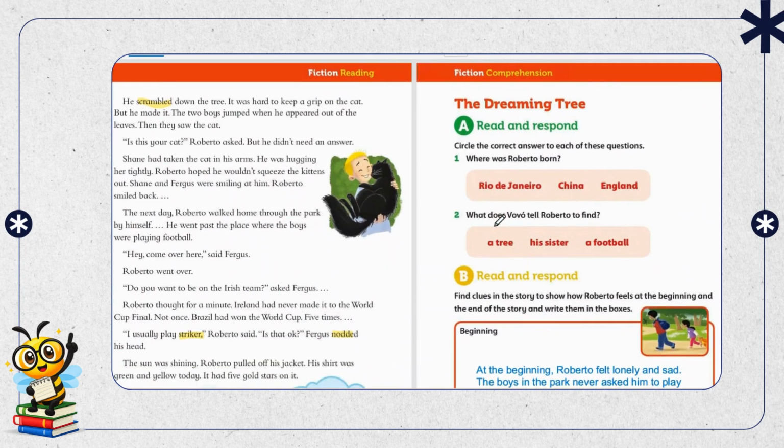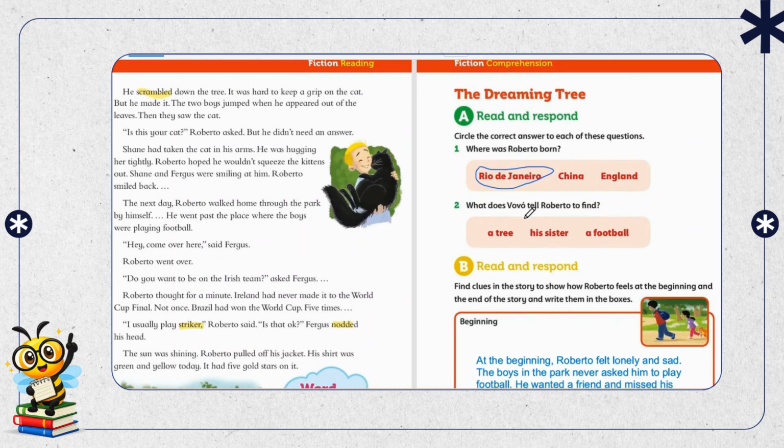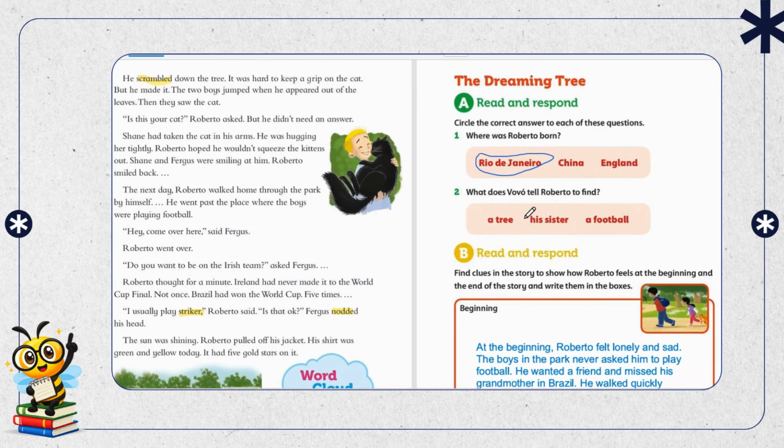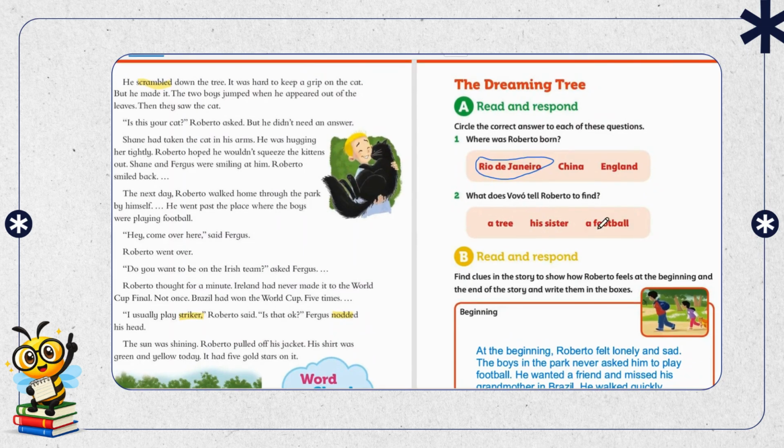Circle and correct the answer of each question. Where was Roberto born? Rio de Janeiro. Just now we discussed they were born in Brazil, Rio de Janeiro. What did the vovô tell Roberto to find? A tree, his sister, or a football? Yes, a tree. They asked him to find a tree.